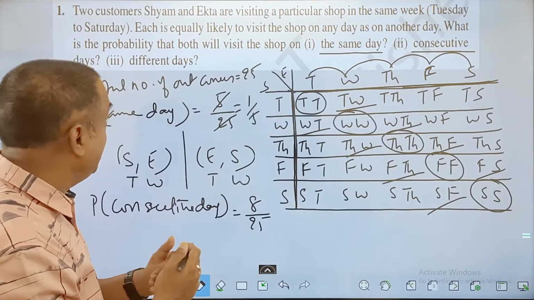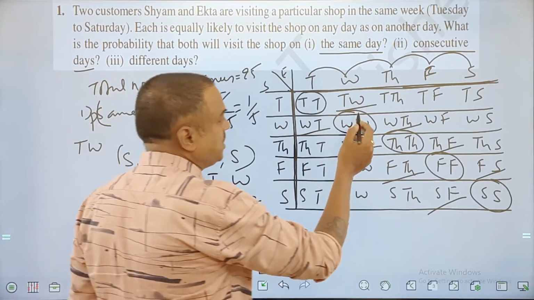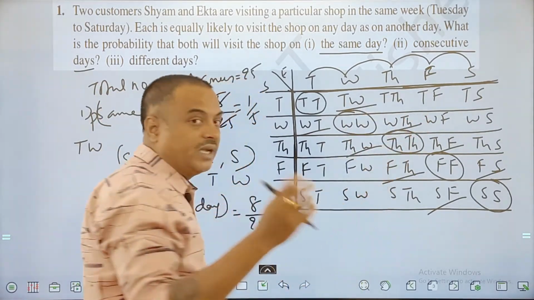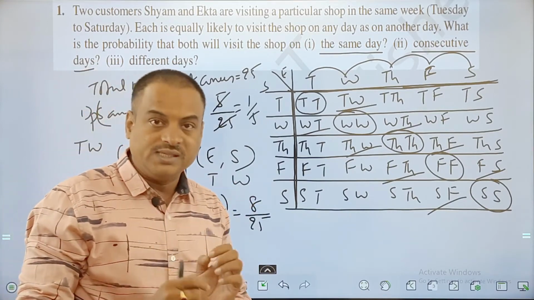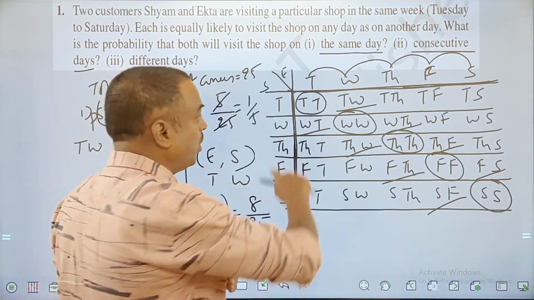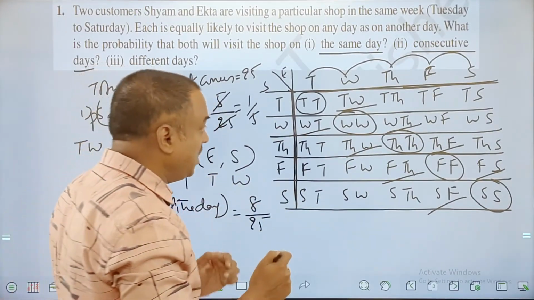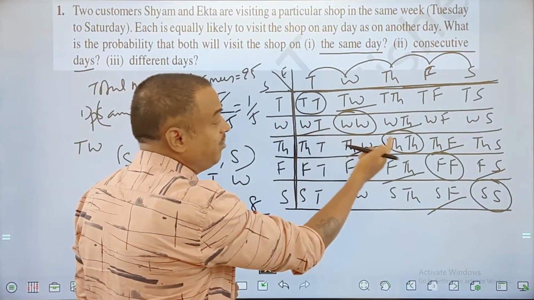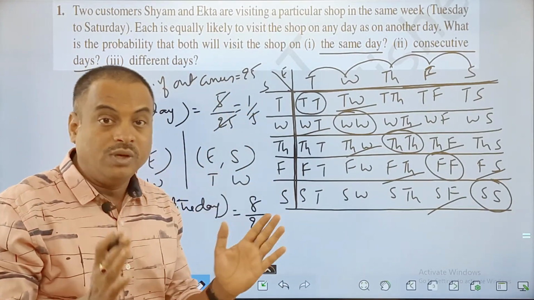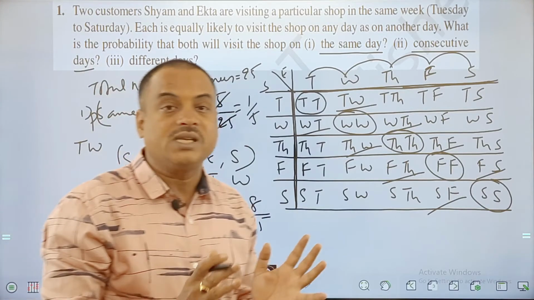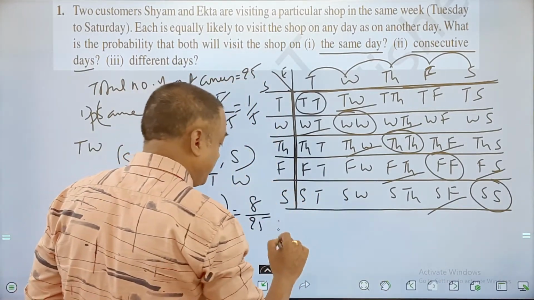Now here different days is the question. So instead of counting different days, all these cases, different days means it can be consecutive, it may not be consecutive, but they both are going on different days. Instead of counting, I know the total number of outcomes here is 25, right? If I remove the cases where both go on the same day, then the leftover cases are both going on different days. So what is the answer here, my friend?